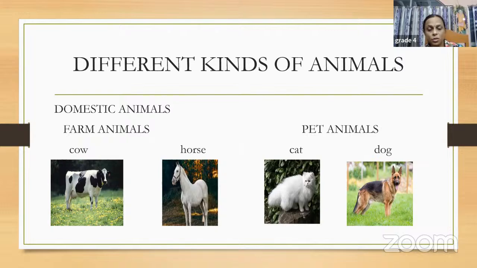And poultry birds also live in the farm, they give us eggs, then meat. So in this way we can keep the animals in the farm. Okay, they are domestic but they are kept in a farm because they are useful to us in many ways, so they are known as the farm animals.